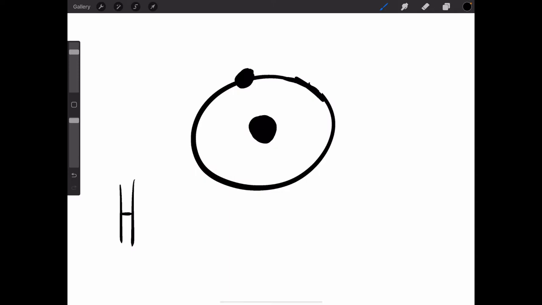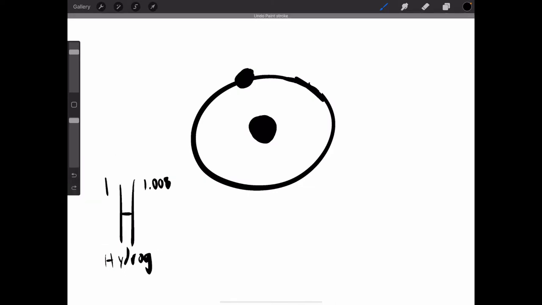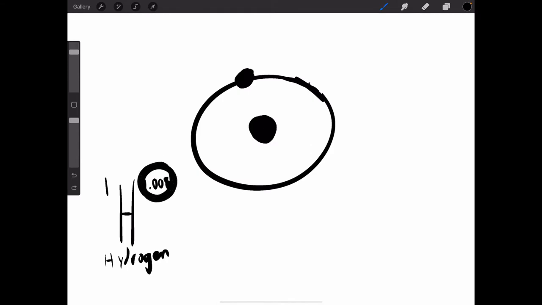The atomic number is the number of protons and the number of electrons if there is no charge. The atomic number is always written over here, and the atomic mass is right over here.